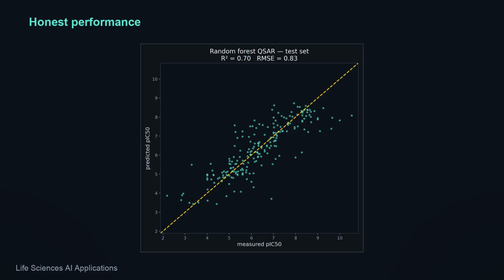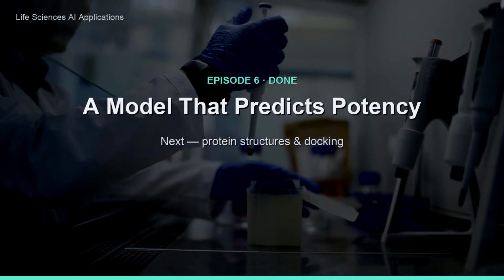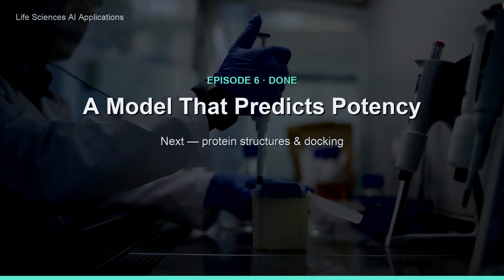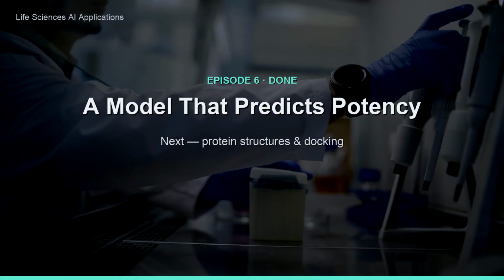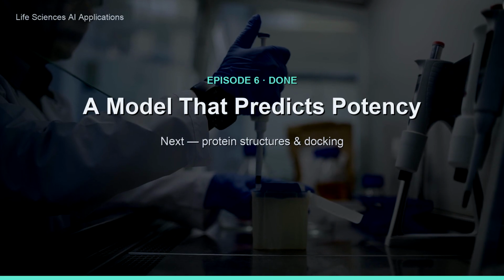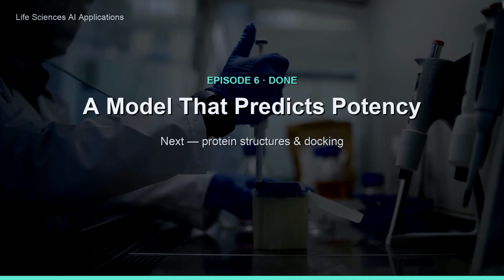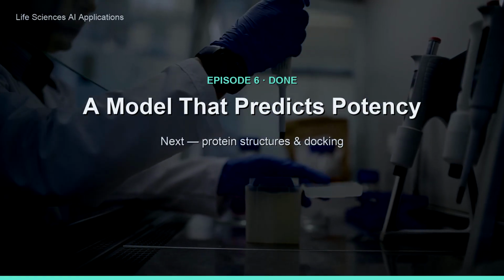So we trained a model that turns a fingerprint into a predicted potency, and we measured exactly how much to trust it. This same model will do real work in episode 8, scoring molecules we've never made. But next episode, we leave 2D behind entirely, we load the EGFR protein itself and dock a molecule into its binding pocket in 3 dimensions. See you there.